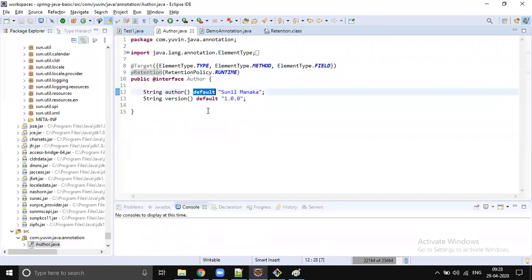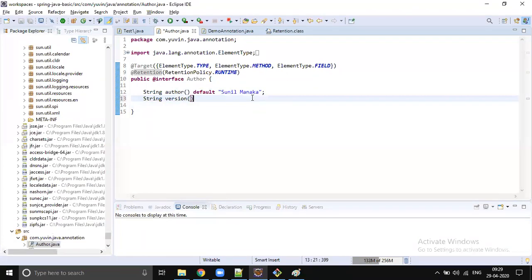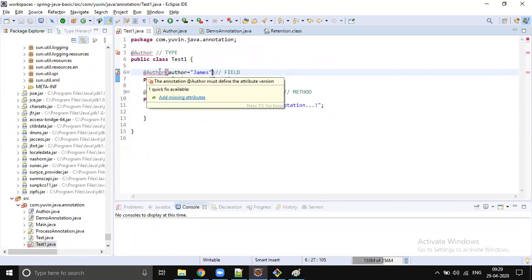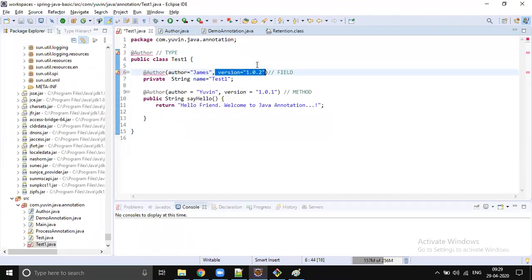So when you specify default, this becomes optional. If you remove default, then try to use it, then you will get a compilation error, right? So the version should be mandatory, right? Version should be mandatory. Now author becomes optional, but version should be mandatory. Okay. So while writing an annotation, you must know what is optional and what is